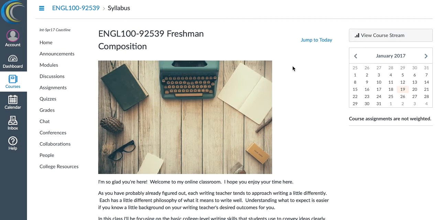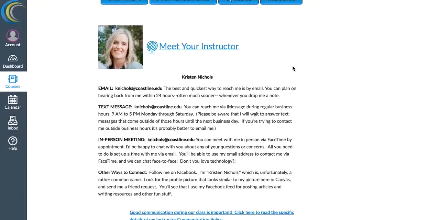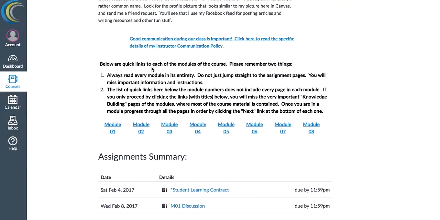I want to show you a couple more things down here at the bottom. You'll see under this bold section right here that there are quick links to the modules of the course. There are 8 modules or 8 units, 8 different sections of material that you have to go through. You need to go through them in the order that they're posted, and they will unlock at different times throughout the semester. The dates that they will unlock will show on the modules themselves. You'll see them in that big long module list.